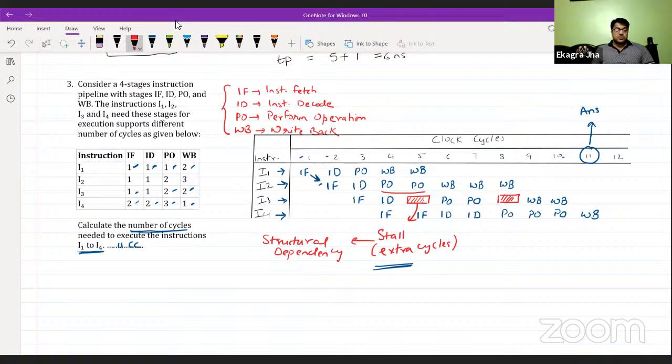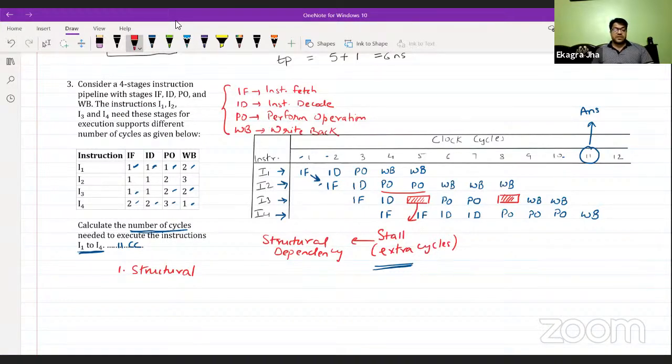Okay, so in pipelining, we usually have three types of dependencies. One is structural, where some resources are going to conflict or overlap. If you want to acquire the same stage that another instruction is using in the same cycle, you might have a structural dependency.